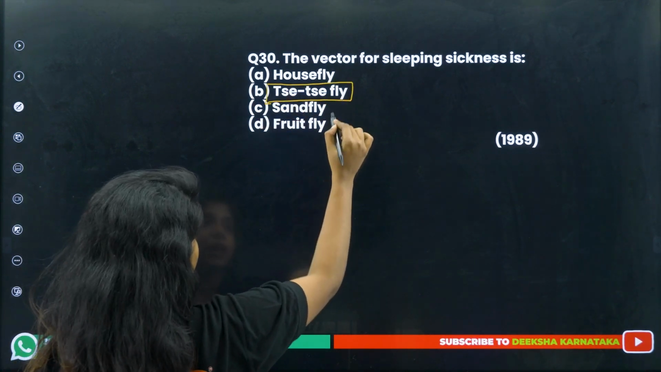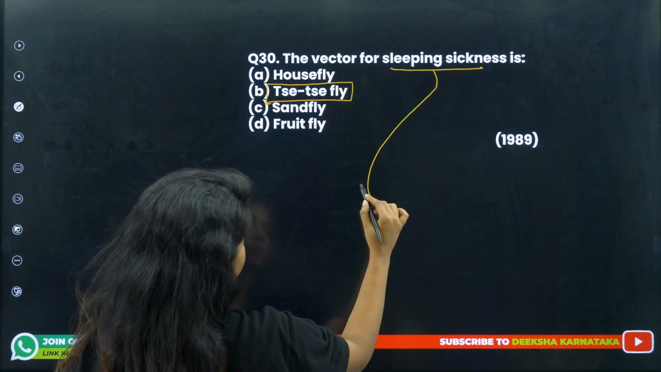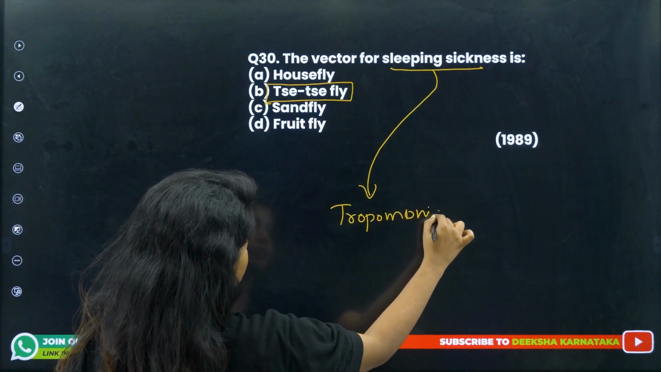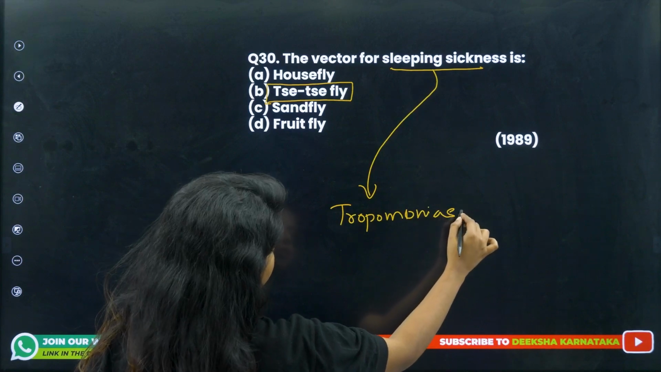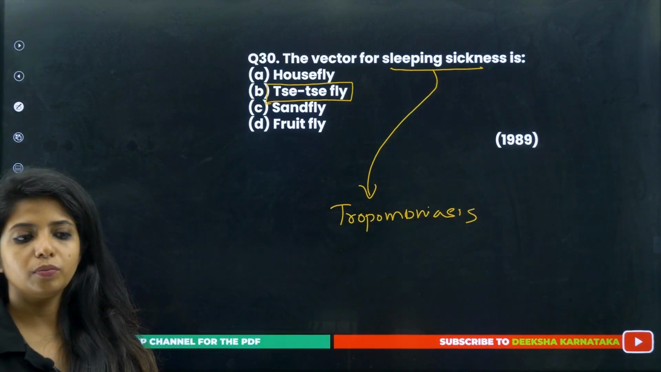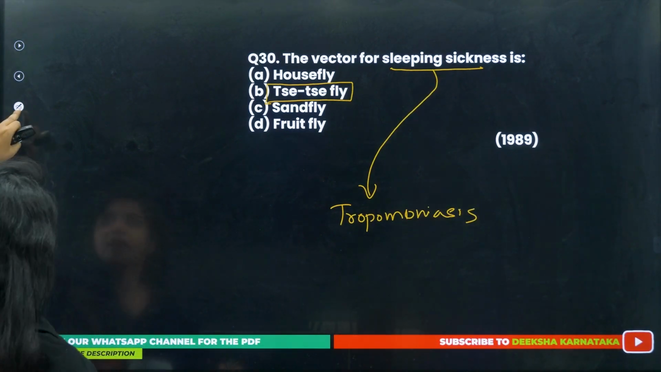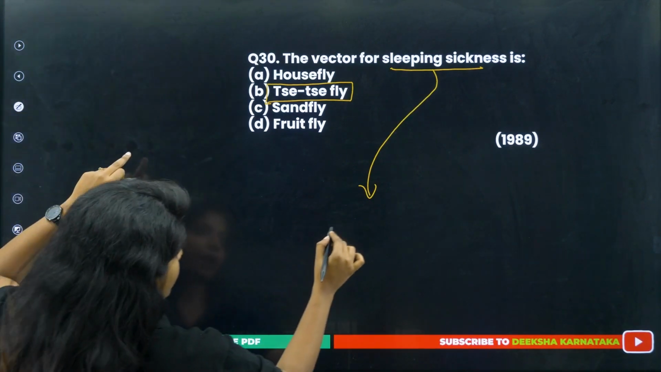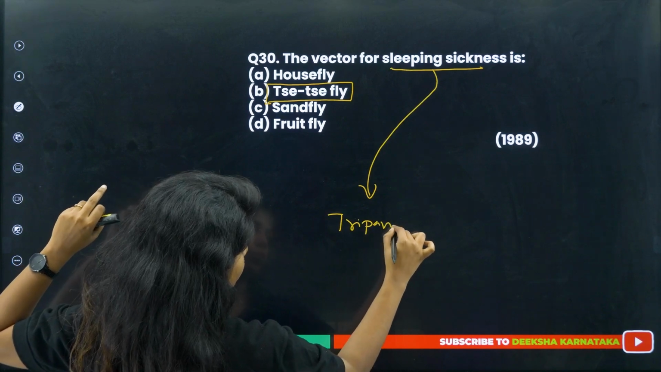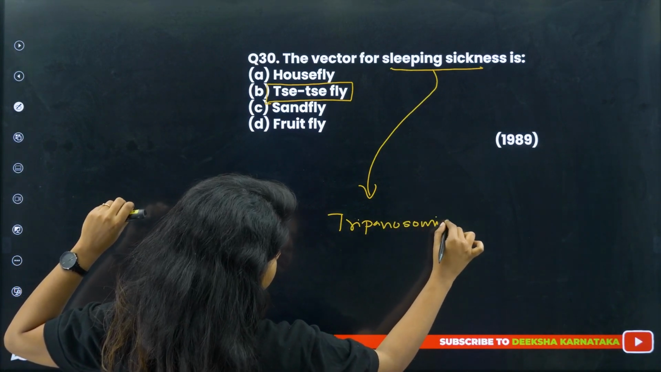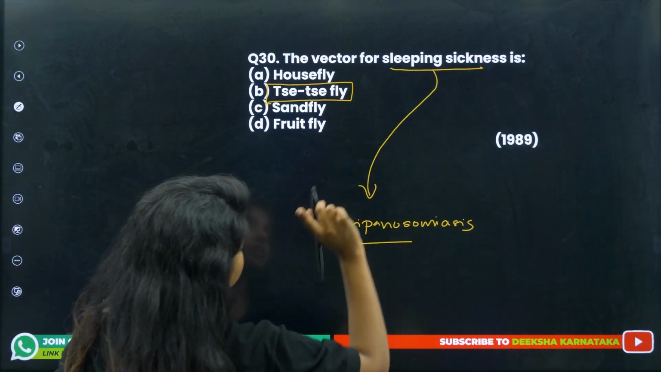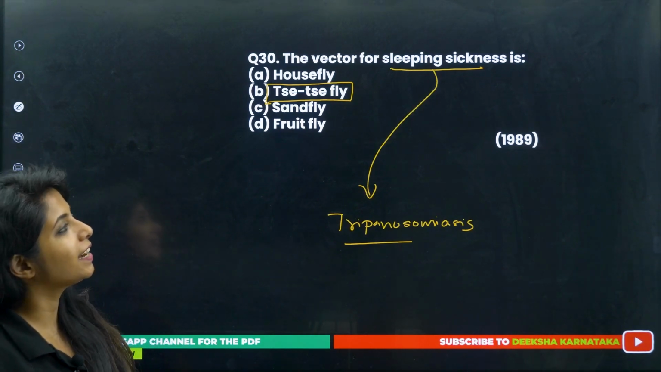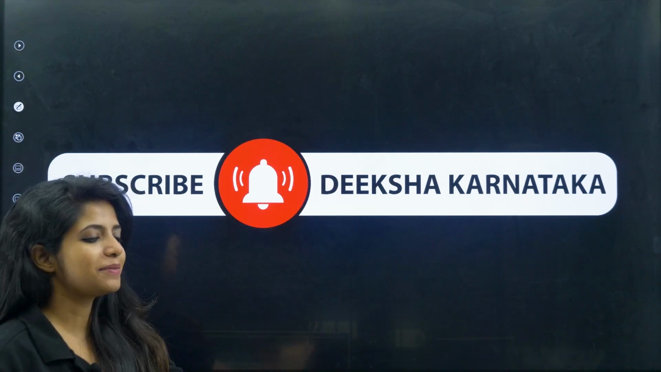Tsetse fly is the vector, and the sleeping sickness, no children, it is trypanosomiasis. Sorry, not tropo, trypanosomiasis. Yes, that is the sleeping sickness which is caused by the tsetse fly. It's a vector. So with this, we are ending our 30 questions.